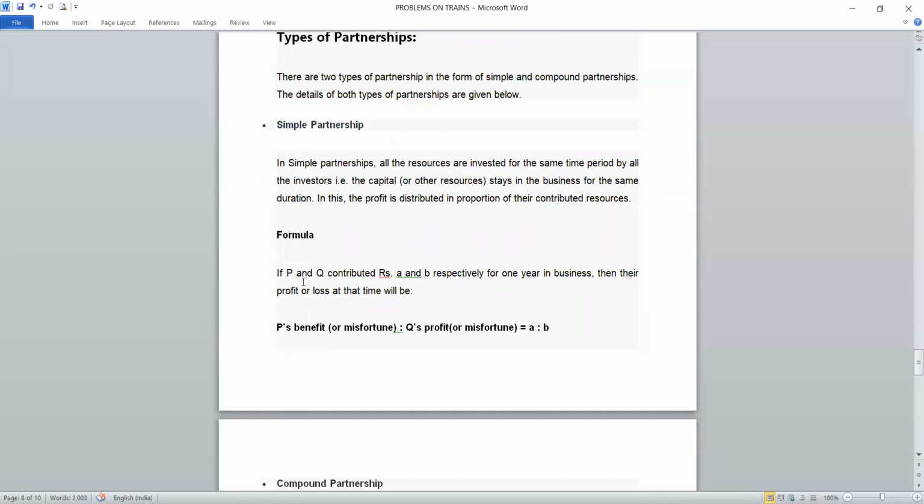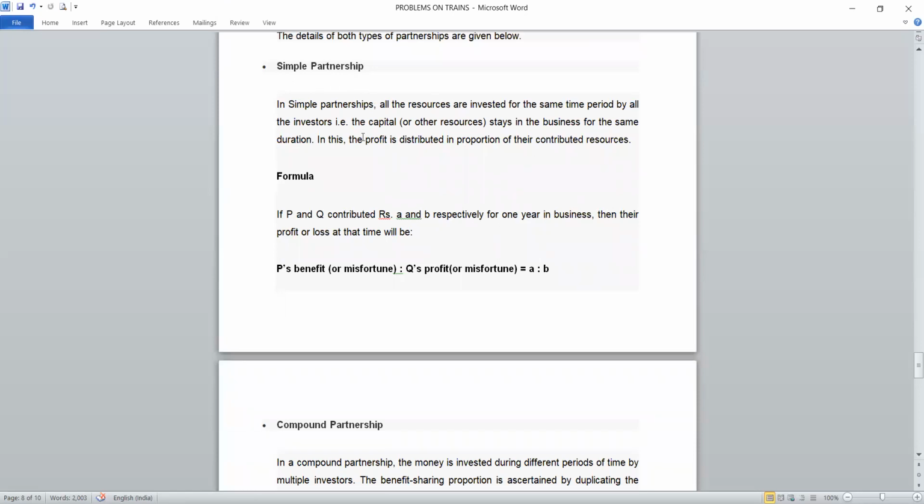The formula for that is: if, for example, P and Q invest rupees A and B for 1 year, then their profit or loss, their benefits, will be shared in the ratio A is to B, according to the invested money. That is known as simple partnership.